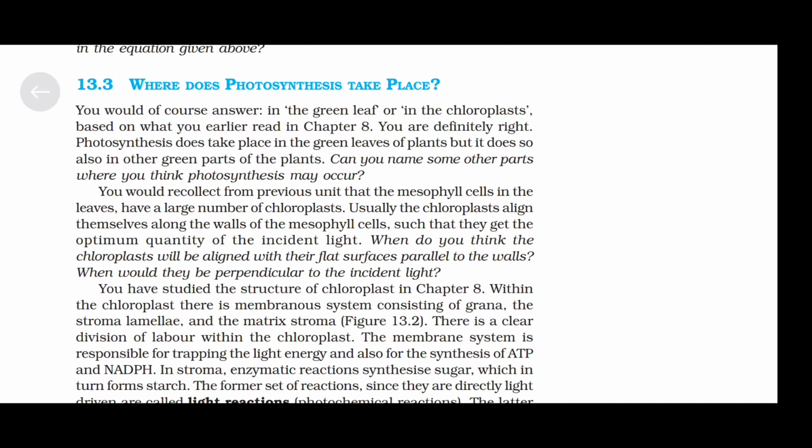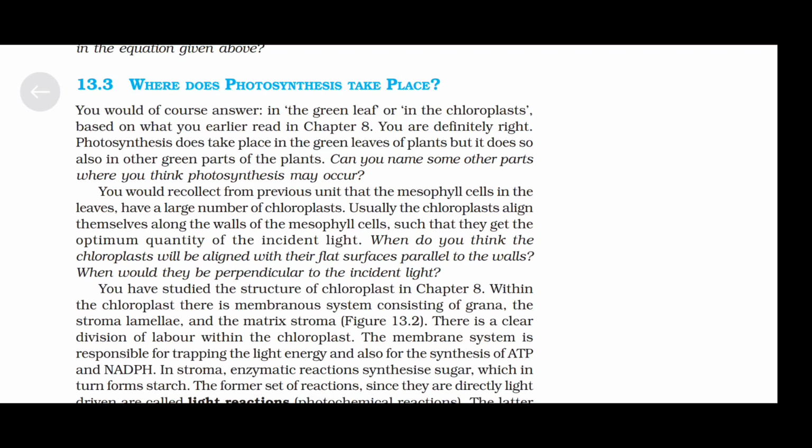Usually, the chloroplasts align themselves along the walls of the mesophyll cells such that they get the optimum quantity of the incident light. When do you think the chloroplast will be aligned with their flat surfaces parallel to the walls? When would they be perpendicular to the incident light? You have studied the structure of chloroplast in chapter 8. Within the chloroplast, there is a membranous system consisting of grana, the stroma lamellae and the matrix stroma.